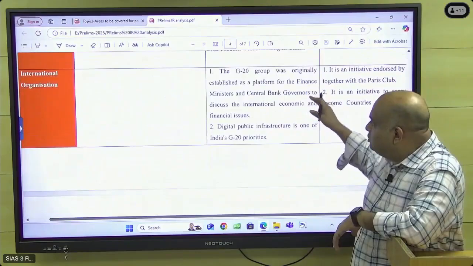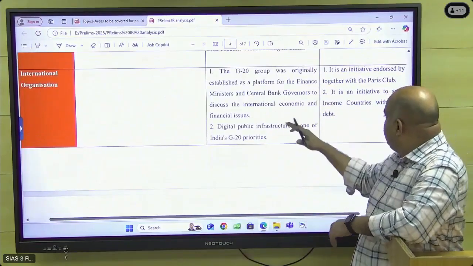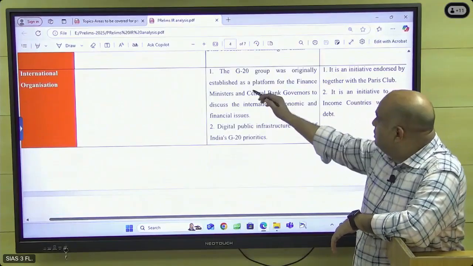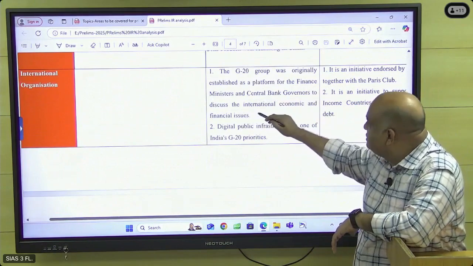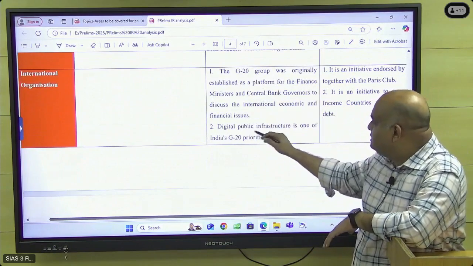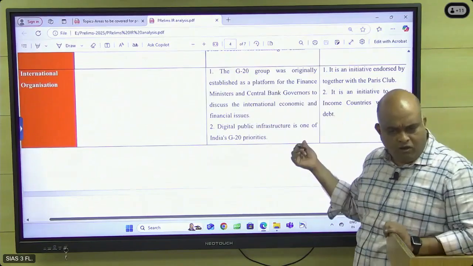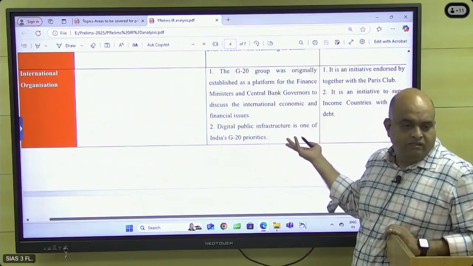And then last year, 2023, you have to note that G20 meets were there. So G20 questions were there on both the sites. This is also a G20 question from the previous year. The G20 group was originally established as a platform for finance ministers and central bank governors. Digital public infrastructure is one of India's G20 priorities. If you follow the G20 and the initiatives India has taken, you might have answered. Very simple.